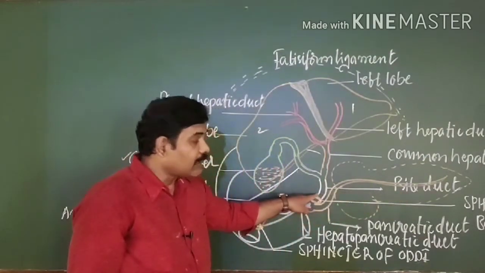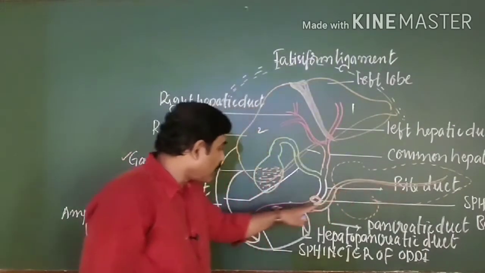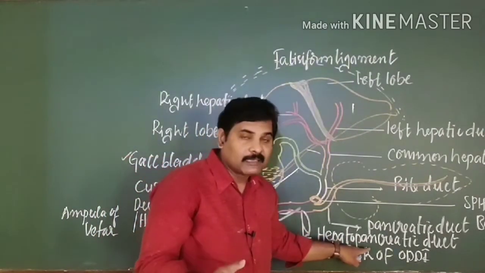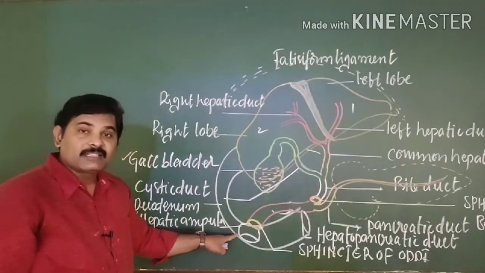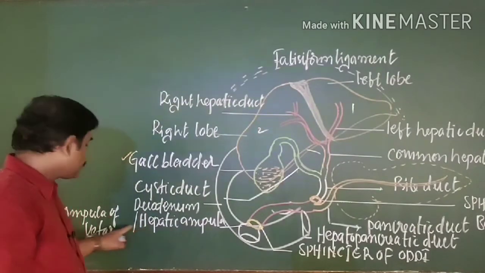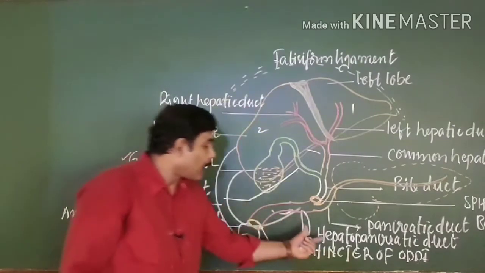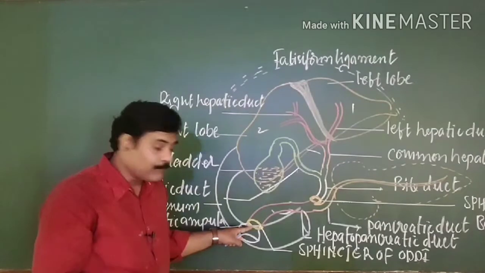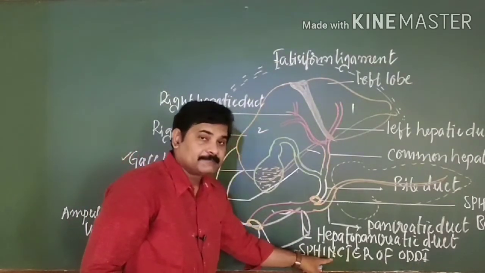And this common bile duct joins with a main duct arising from the pancreas and forms another common duct, which we call the hepato-pancreatic duct. Clear? Right. Then the hepato-pancreatic duct opens into the duodenum through the hepatic ampulla, which is called the ampulla of Vater. The hepato-pancreatic duct is guarded by a circular muscular sphincter, which we call the sphincter of Oddi.